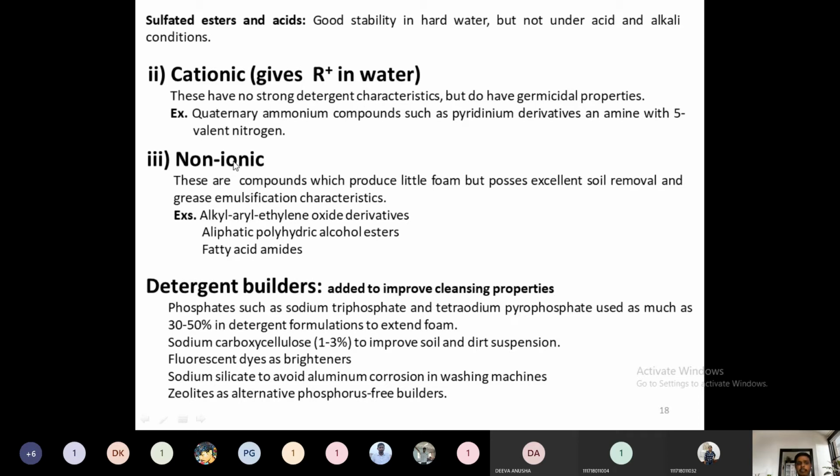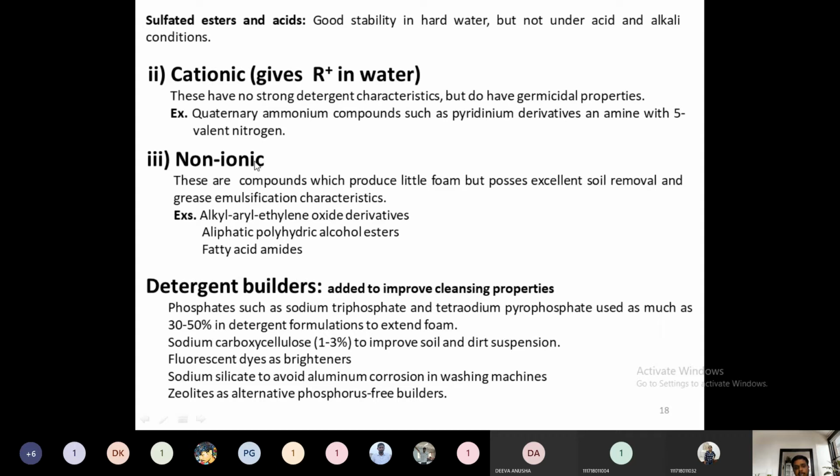Then non-ionic detergents. These non-ionics can't produce any ions when they are dissolved in water. They produce very little foam, but possess excellent dirt removal capacity, because they possess very high emulsion characteristics. What is emulsion? Emulsion is the ability of a particular compound to mix with another immiscible liquid.